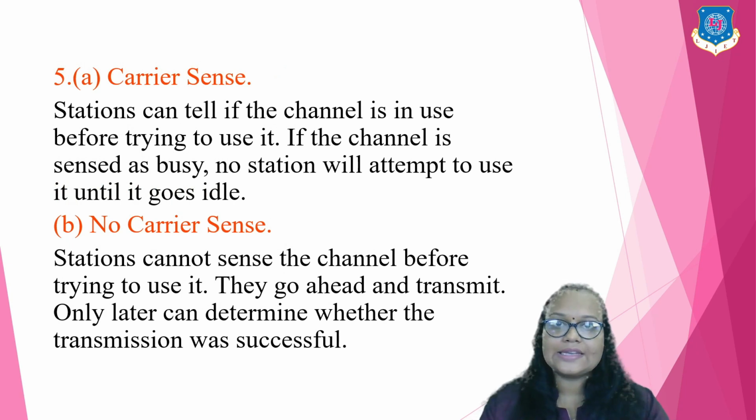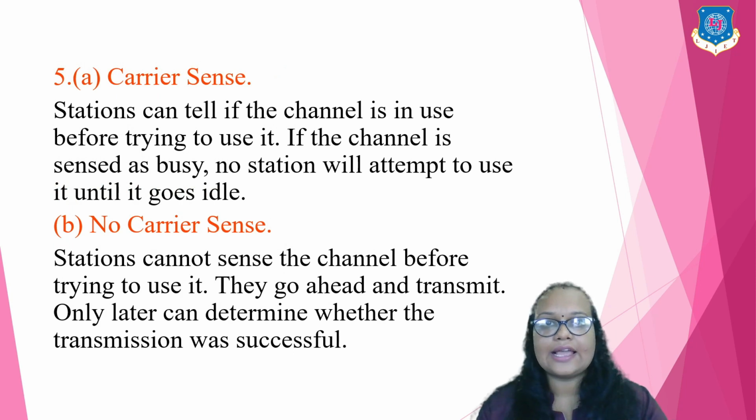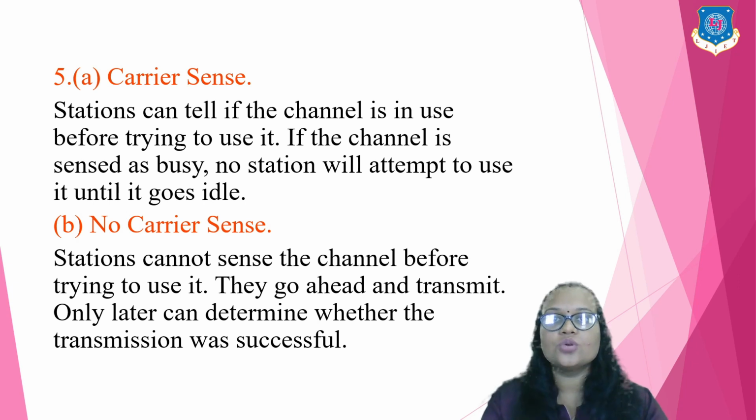Then the fifth term, carrier sense and no carrier sense. Carrier sense means a station can tell if the channel is in use before trying to use it. If the channel is sensed busy, no station will attempt to use it until it goes idle. As we have discussed, dynamic allocation means that if the channel is being used by one user, another user will have to wait until the channel becomes idle.